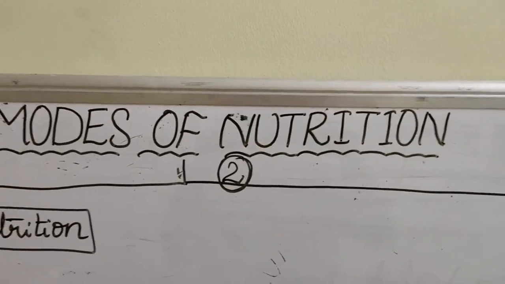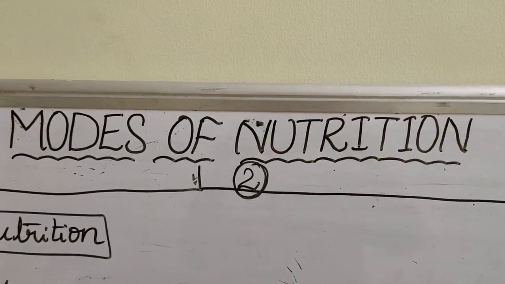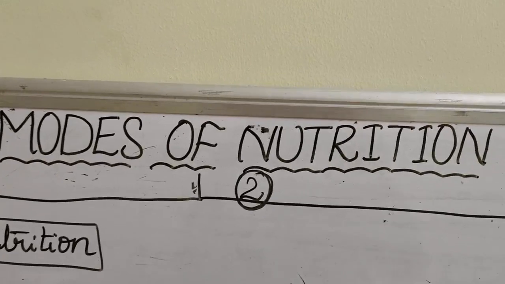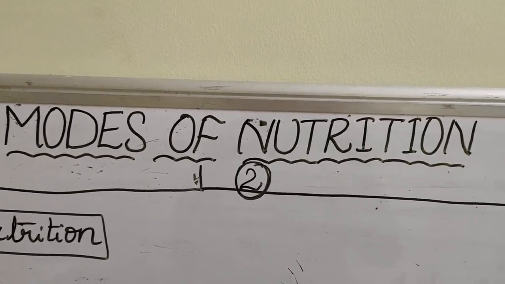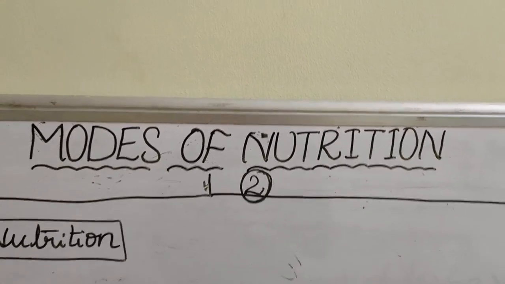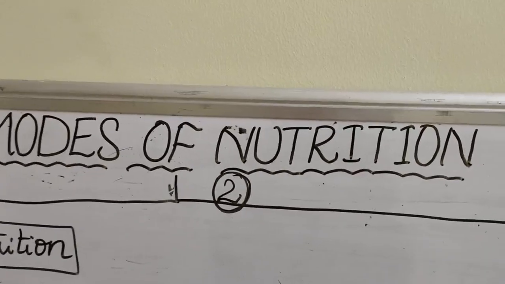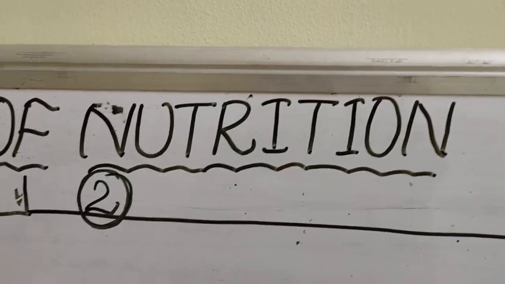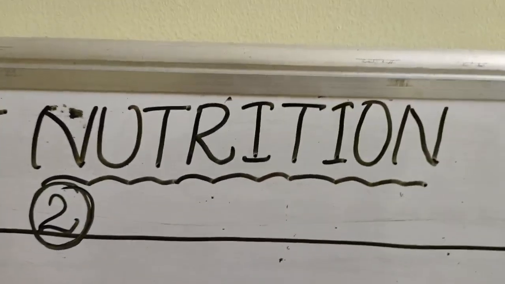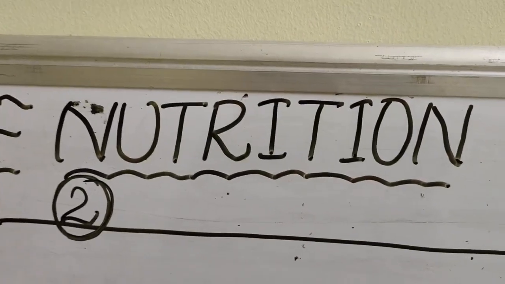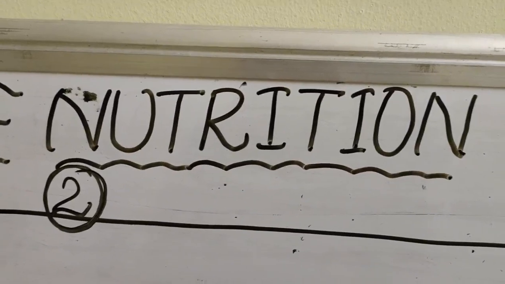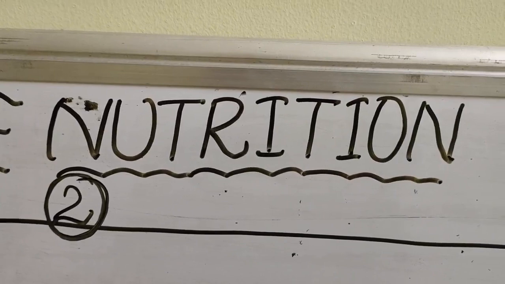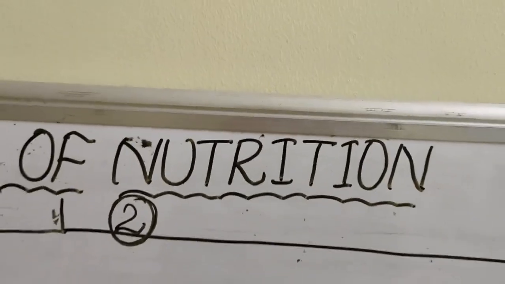Modes of nutrition. In previous class, we already discussed the definition of nutrition and what nutrients are. Let us just recall the definition of nutrition. The branch of science which deals with the intake of food and utilization of that food for the growth, repair, metabolism and maintenance of life is known as nutrition.